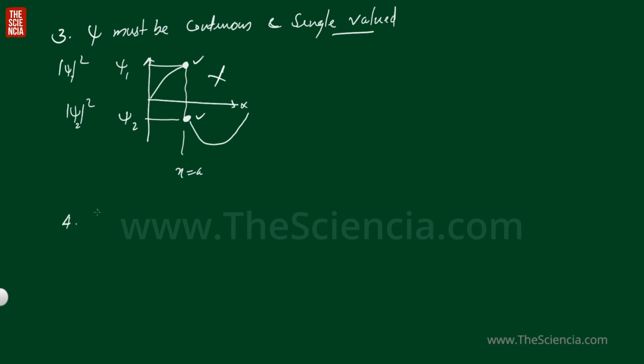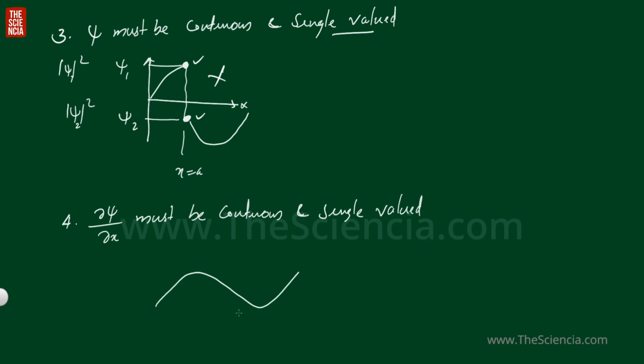Fourth one, dou psi by dou x must be continuous and single valued. That is, the wave function should be like this one, where it changes its slope smoothly. This is possible, and a wave function like a sawtooth is not valid for representing a particle, because at this position you can see dou psi by dou x, the slope, is suddenly changing.